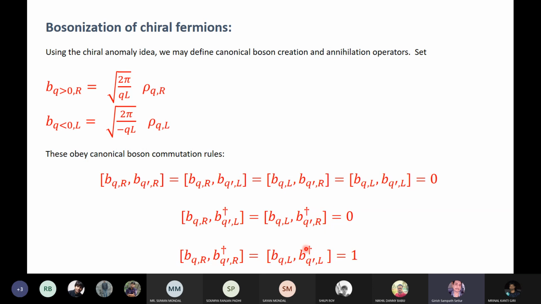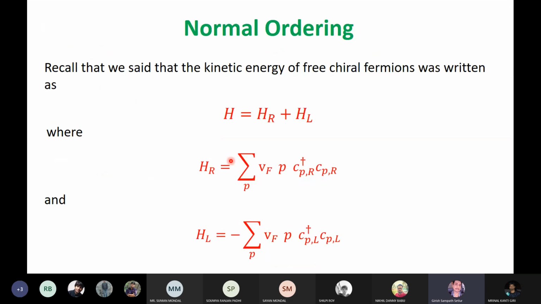So this factor is inserted so that the same factor comes from chiral anomaly, and it cancels out. The reciprocal of that factor comes from chiral anomaly, and it cancels out, and you get this result. Okay.